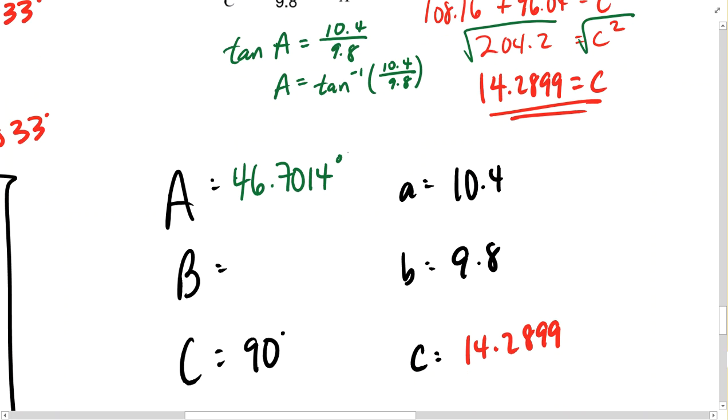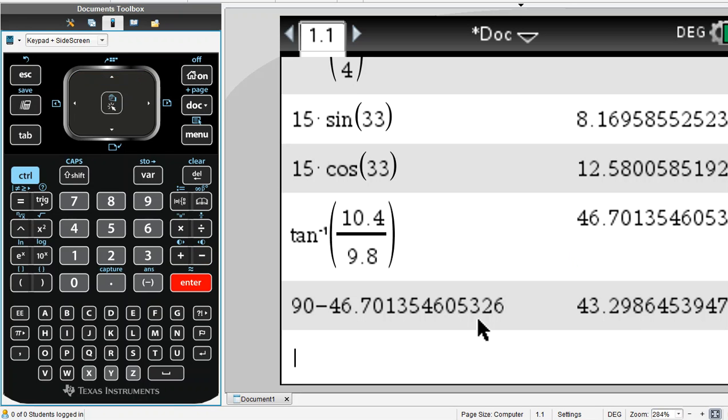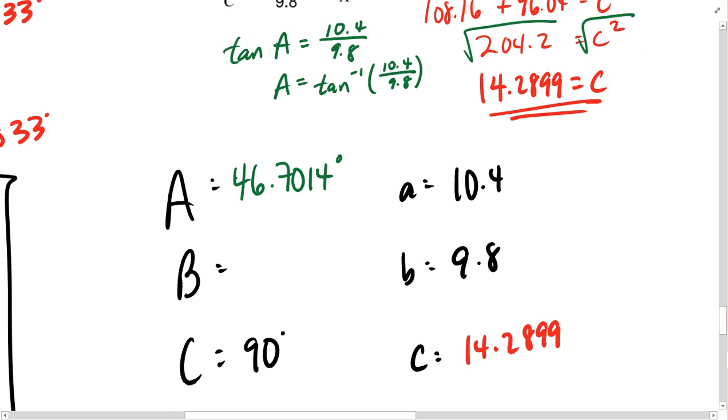And this is a measurement in degrees, by the way. We could find our missing angle measure because all three of these angles will add up to 180 degrees, but more specifically, these two angles in the red box will add up to 90 degrees. So I'm just going to take the 90-degree angle and subtract my last answer. And I see that that missing angle is 43.2986 degrees.